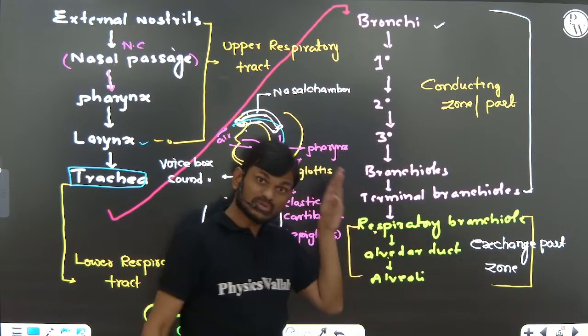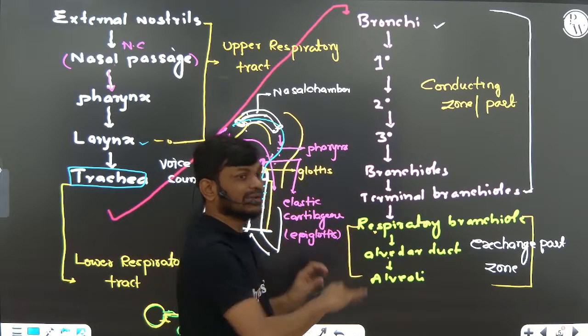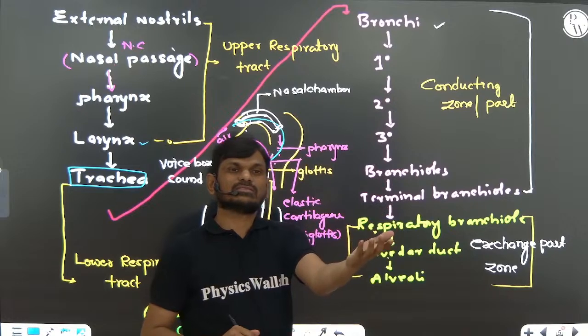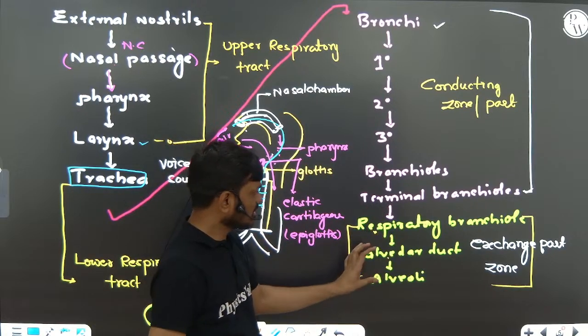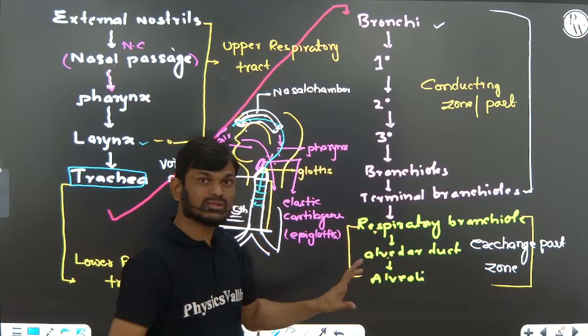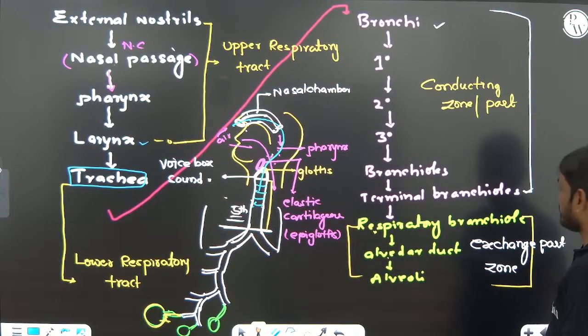This is the actual site where exchange of the gases takes place. That is very important.